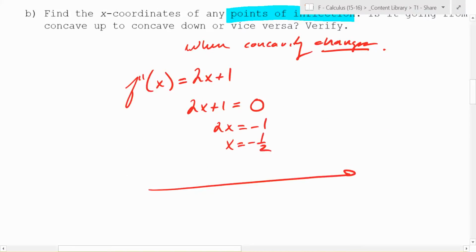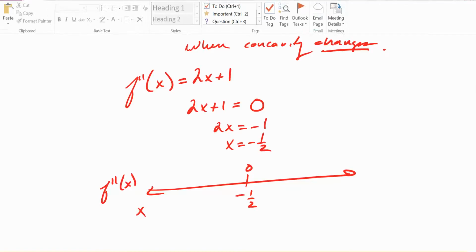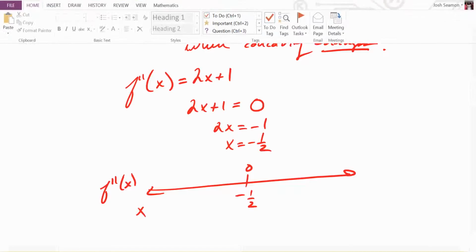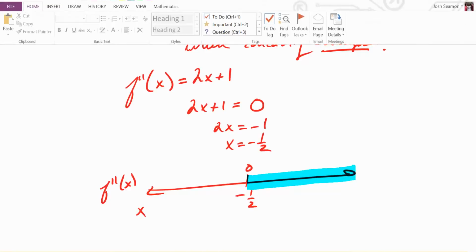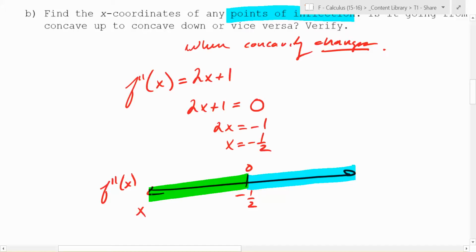So you make a number line again, and you have negative 1/2. And this time it's x, and this is the second derivative value. So are there any other places where the second derivative is 0? Nope, there aren't. So to the right, it has to be all positive or negative, and to the left, it has to be all positive or negative.